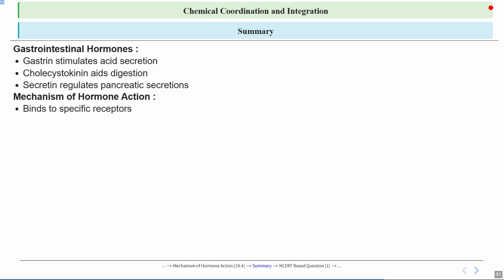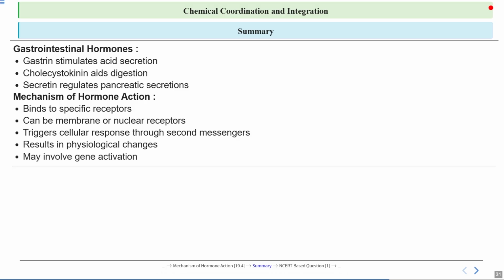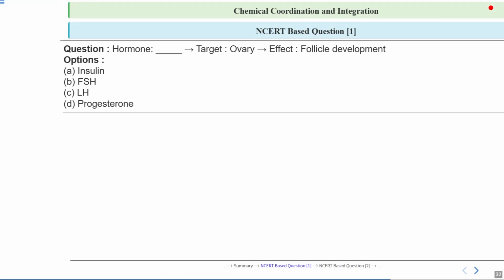Here, first what happens? The hormone binds to specific receptors, which can be membrane or nuclear receptors, and it triggers a cellular response through second messengers, or secondary messengers. It results in physiological changes and involves gene activation.